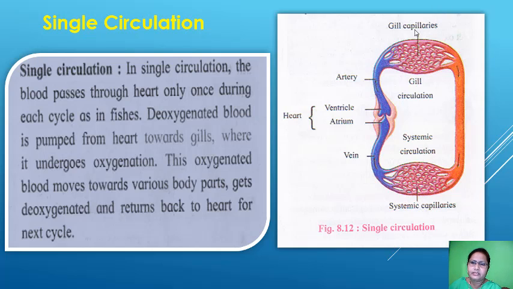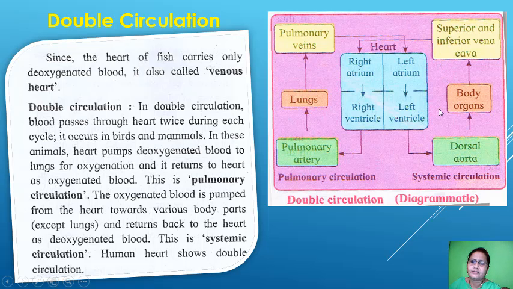In this diagram you can see the gill capillaries, then the arteries, the ventricle, atrium, and veins. The blood flows from the gill capillaries through the systemic capillaries, that means the blood flows only once.